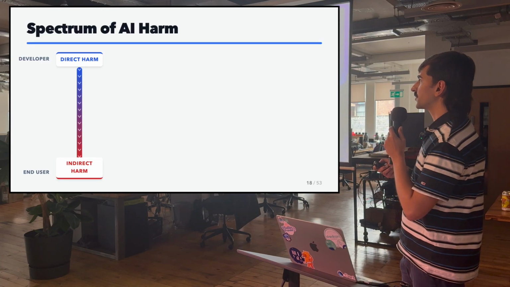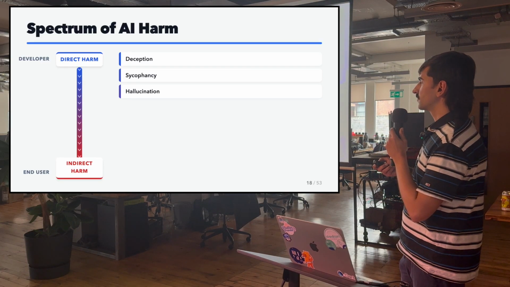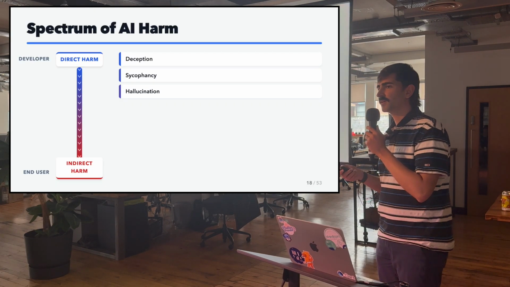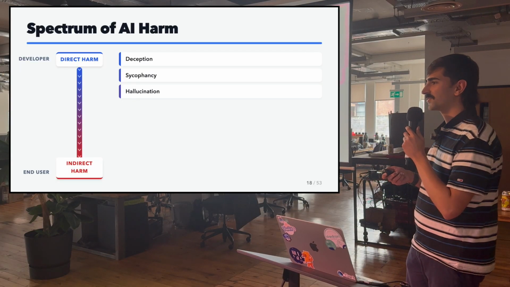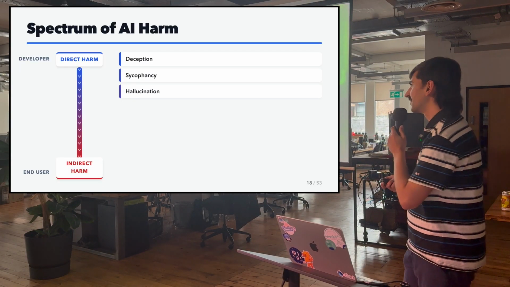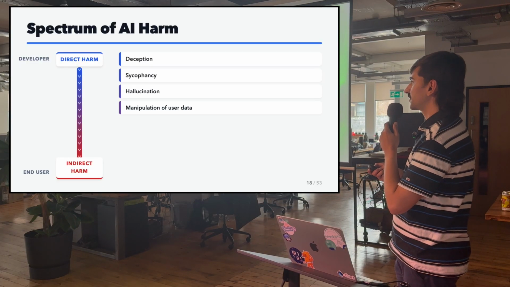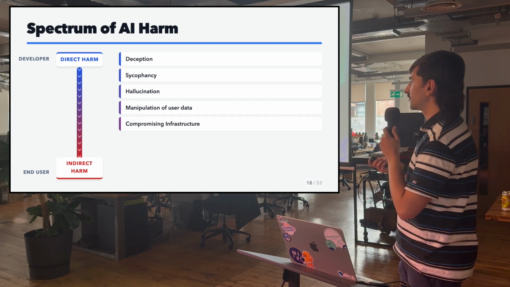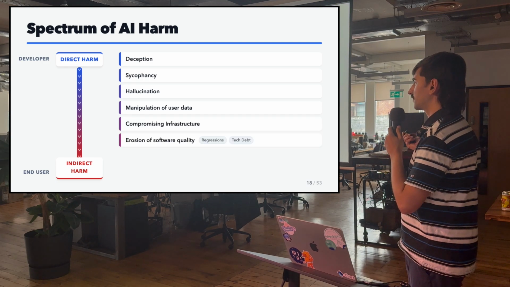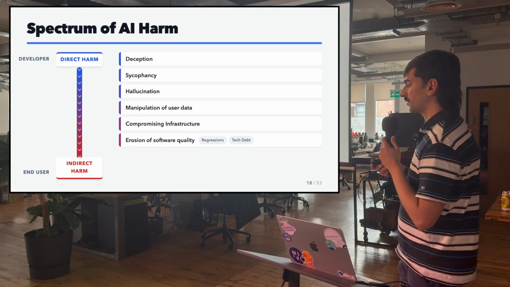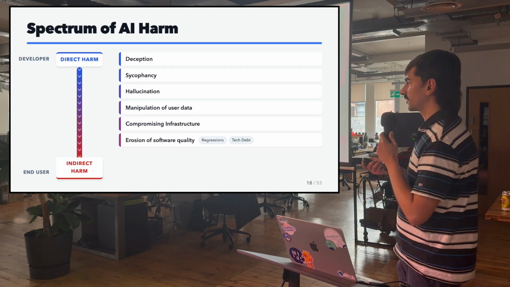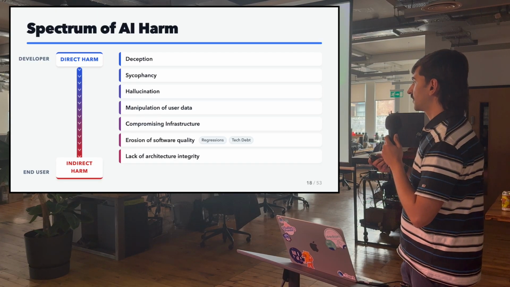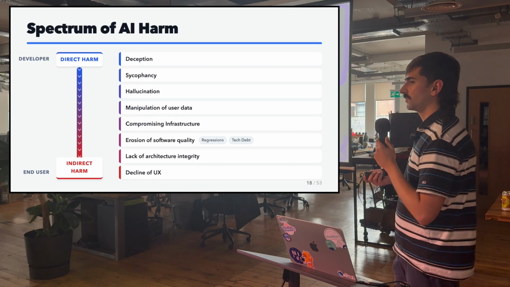And a more direct harm is anything like when you ask an LLM to review your code and it says, oh yes, this is the perfect architecture, it is going to scale great. And it's trying to convince you that you are a genius. And then it tries to connect to the database and probably deletes some user data. And this all leads down to some form of indirect harm where you end up harming your end user by introducing regressions or tech debt. And this all will manifest into the decline of the user experience.